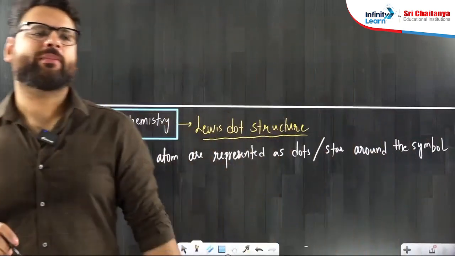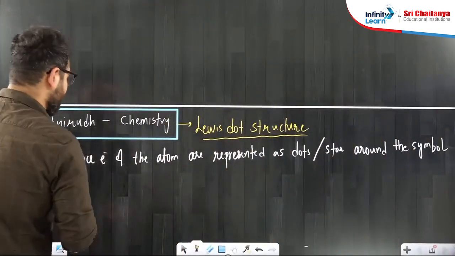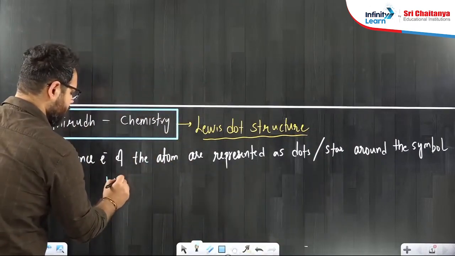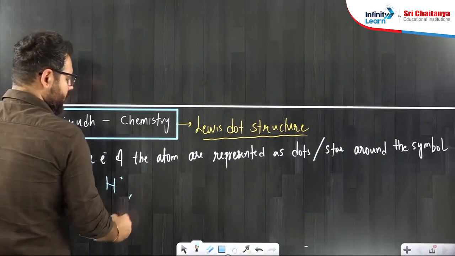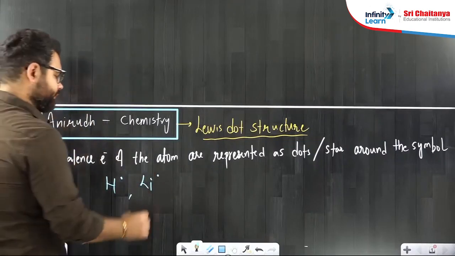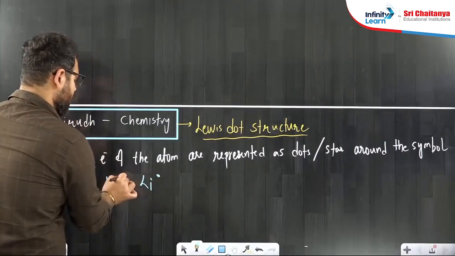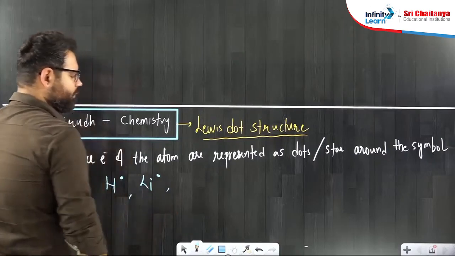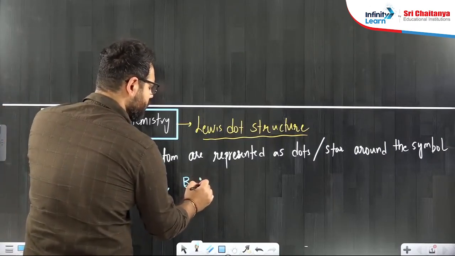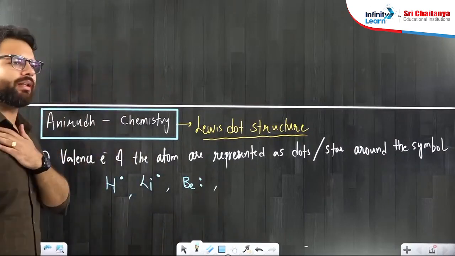Anyone belonging to group 1 has one valence electron, so I can show hydrogen like this. I can show lithium like this. Anyone from group 2, beryllium, has two valence electrons, so I can show it like this.